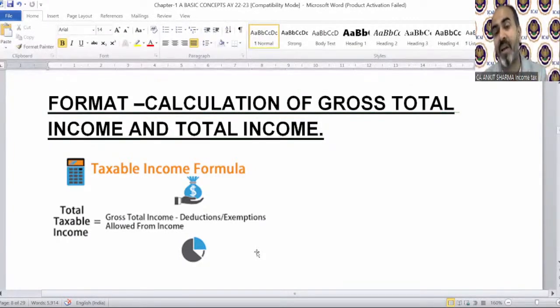Department can treat that income as black money also, and in that case you have to pay tax at a huge rate, that is almost 78%. That also we will discuss in this chapter later. Section 4.1, that is annual charge, only explains this, that you have to pay tax annually.